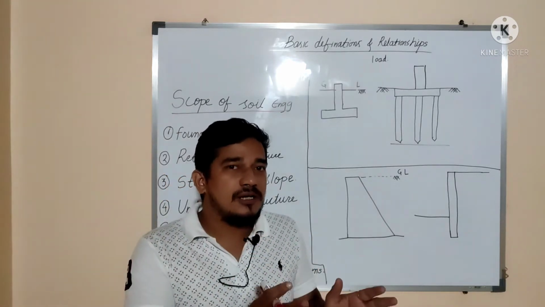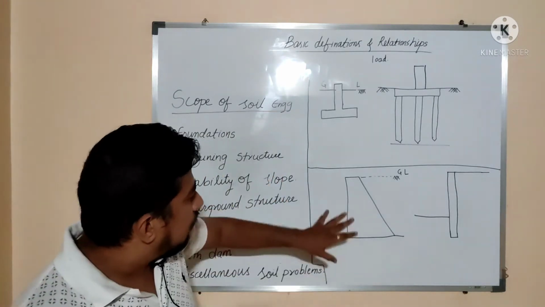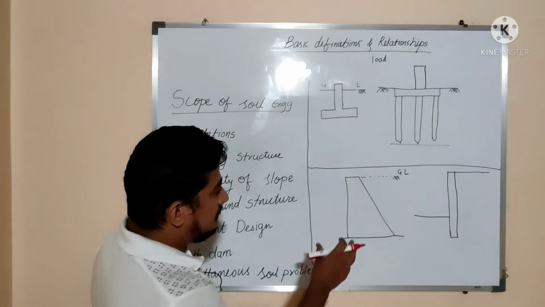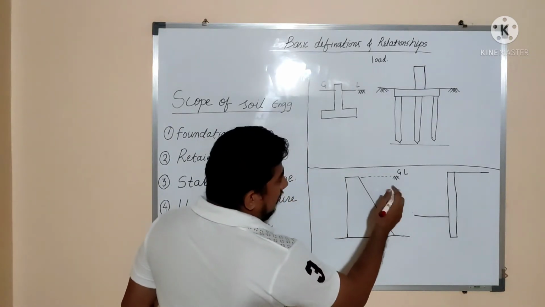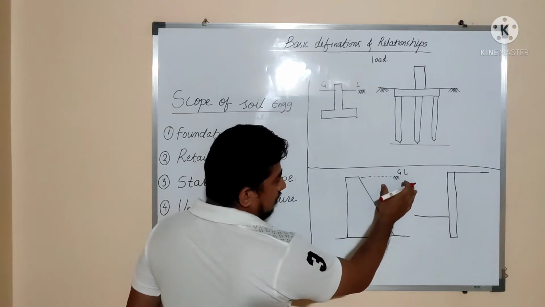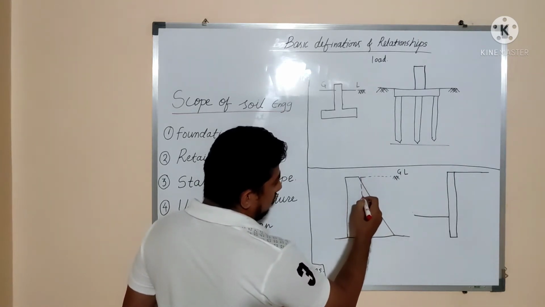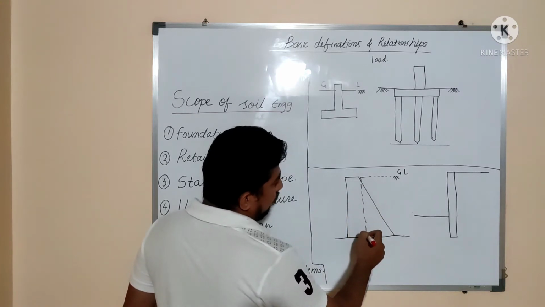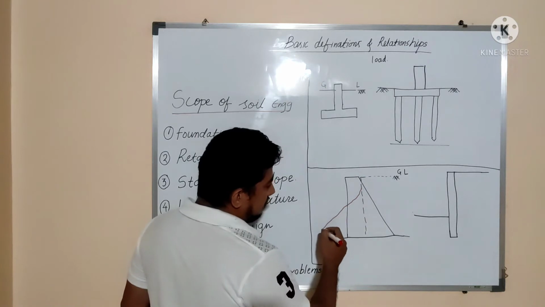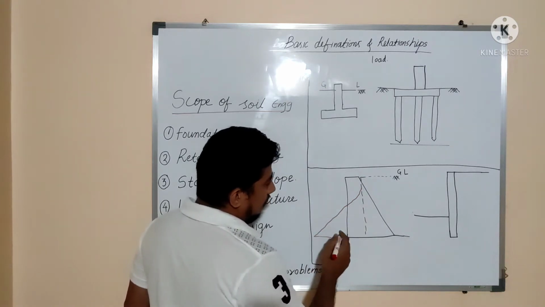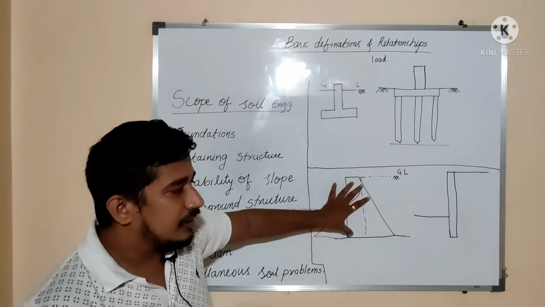So as to avoid that slope and save space, we will construct the retaining wall. This is the retaining wall, and this is the soil. If the retaining wall was not there, the soil would fail and be like this. But we don't want that, so we have constructed this retaining wall.